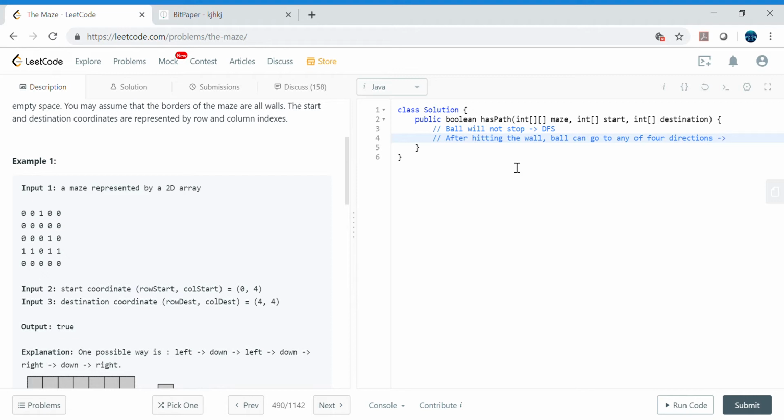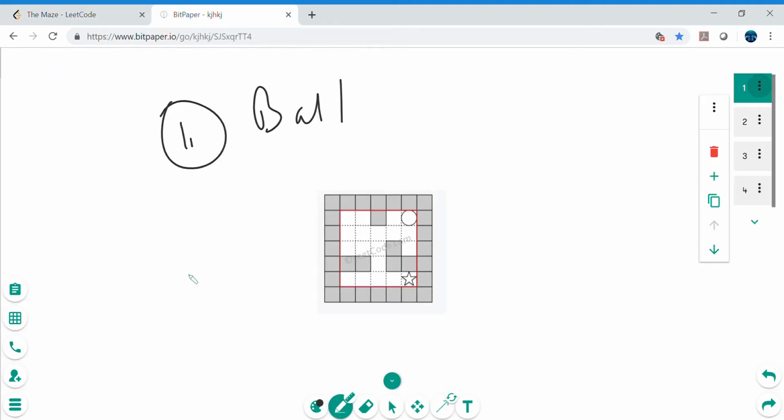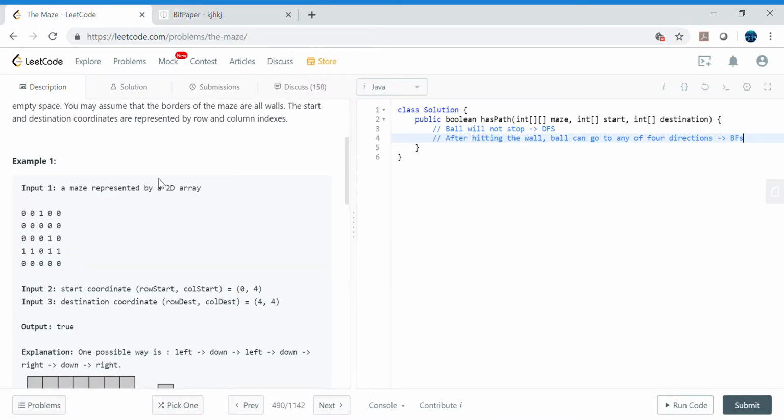So what is this pattern? That's called the breadth first search. Why do I say breadth first search? Because after hitting the wall, I will choose any arbitrary direction. When I say any direction, I mean I will choose first left or right or down or up. I would like to explore all four directions, right? And then I will again apply this depth first search. I will again hit the wall, and then I will again choose my next direction that I did not explore earlier.